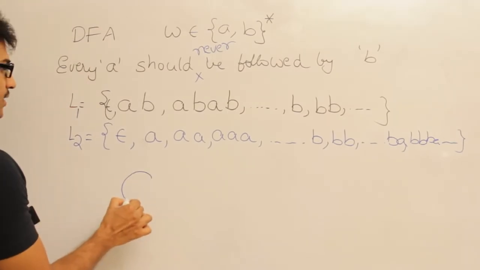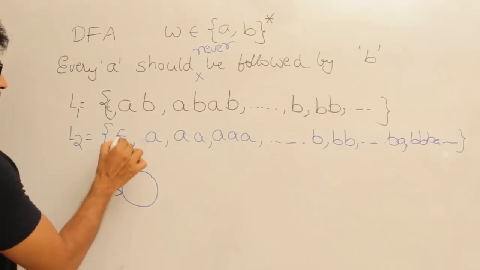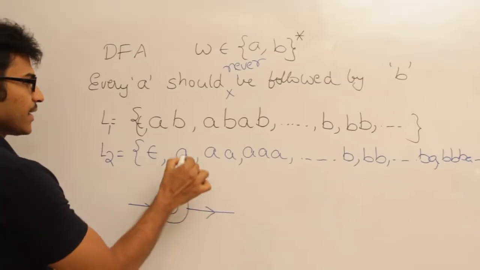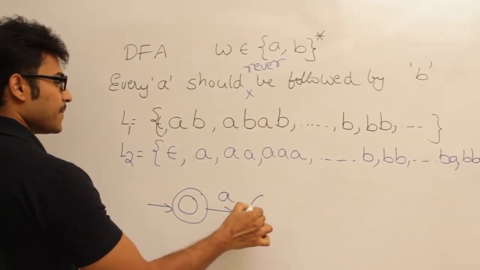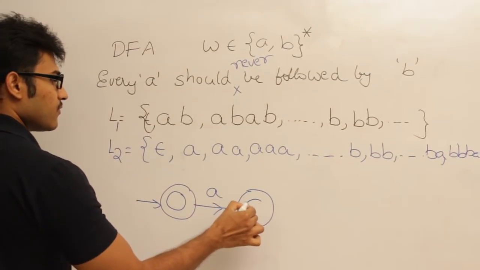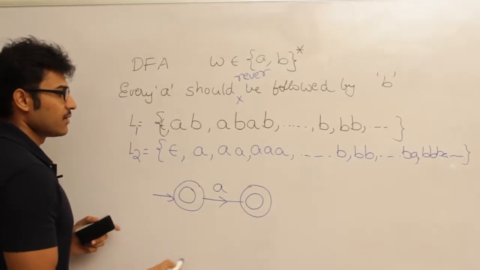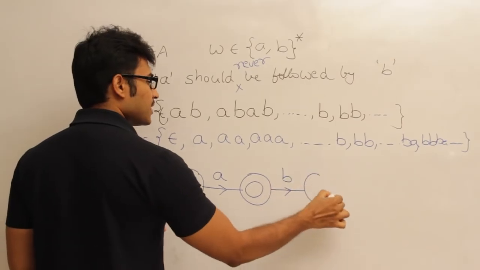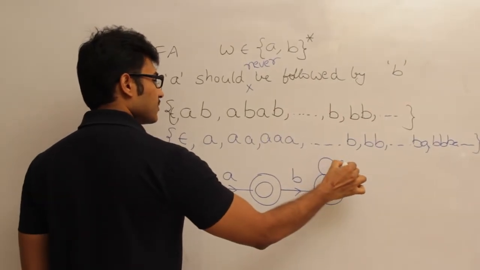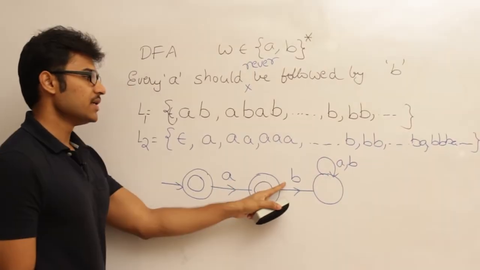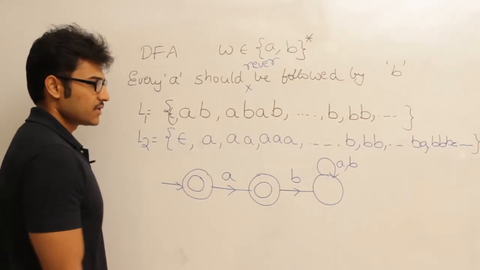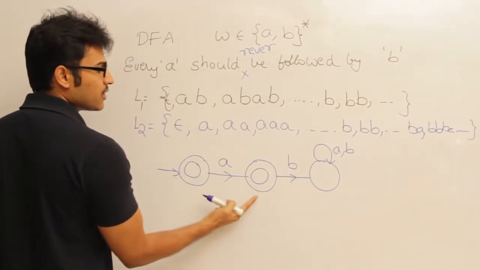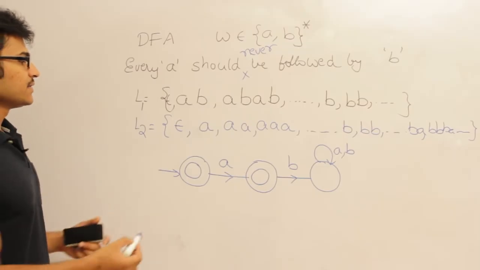Now, initially, I have to accept epsilon also. So the initial state is going to be a final state, and then I have to accept a single A. Therefore, this one is going to be a final state, and if A is followed by B, I should not accept any such strings. Therefore, this one is going to act as a dead state and we are never going to come back to the final states. Okay. Now, is this a DFA?